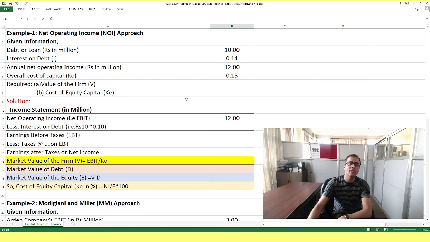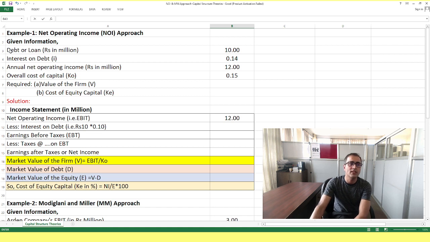Okay, in line with these concepts, let's discuss two examples. We can use these examples in our own business too, to save our tax. In the last video I also discussed that while using debt or loan, we could save tax because interest on debt is a tax-deductible source of finance, right?